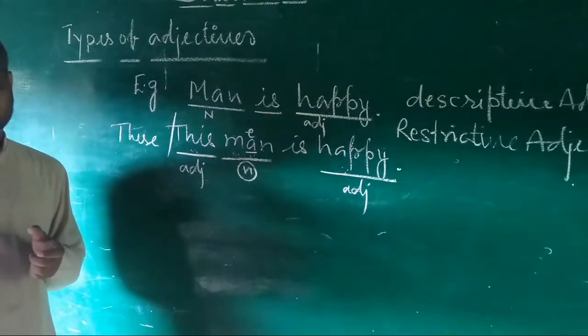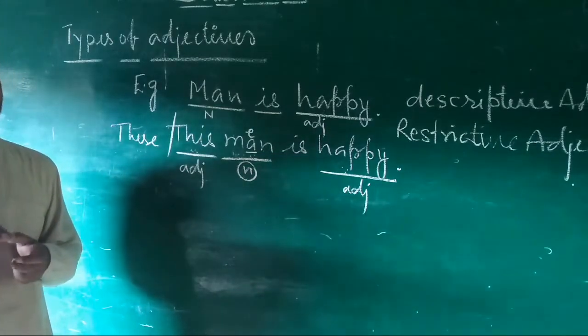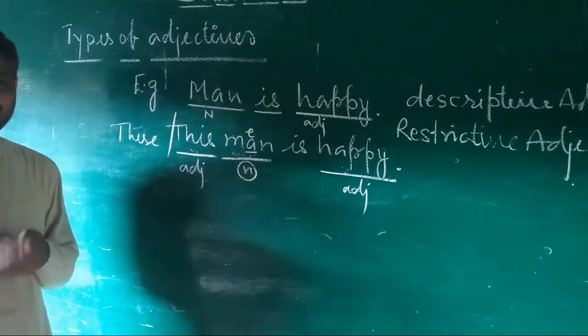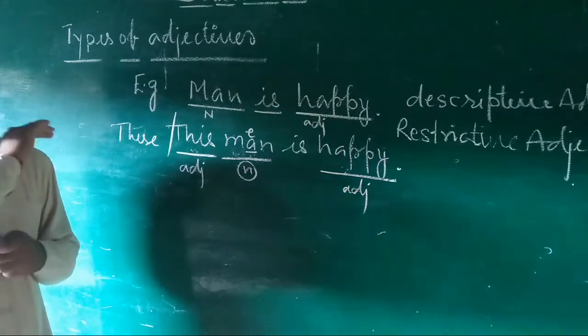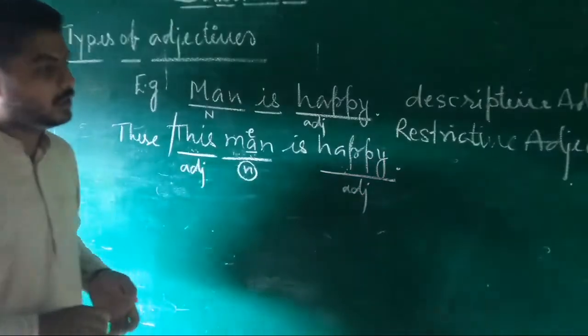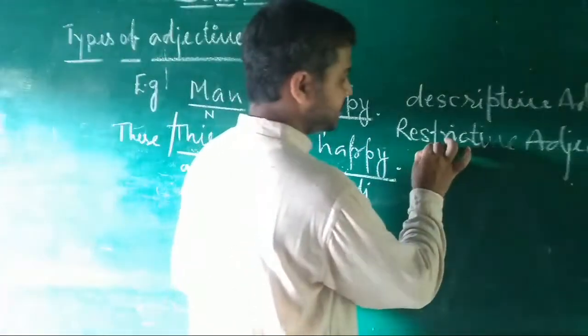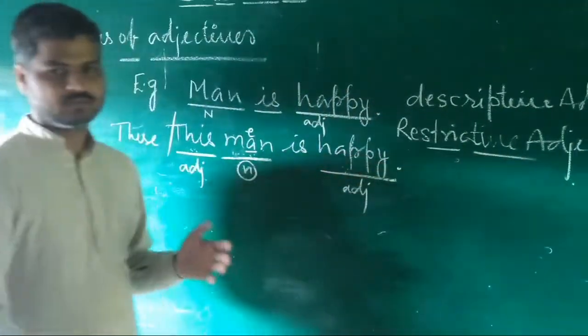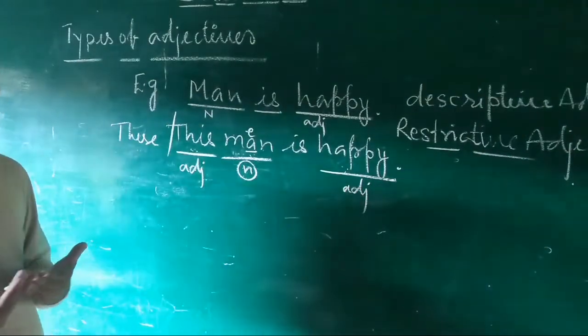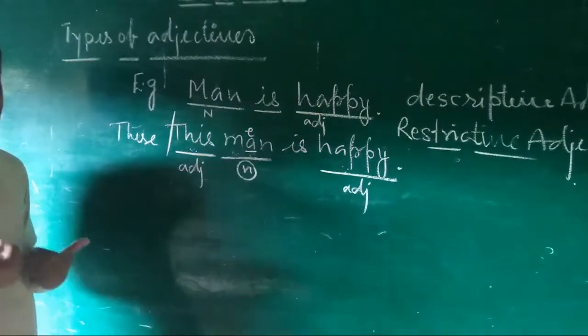It means they determine the limitations of a noun or a pronoun, either number or quantity or place or position, etc. So these are known as restrictive adjectives.